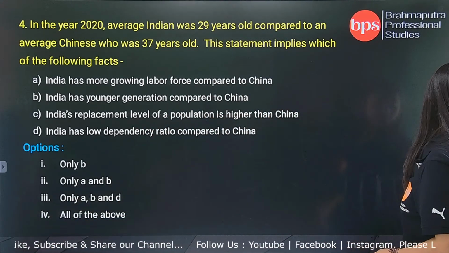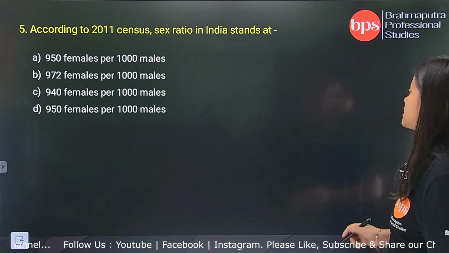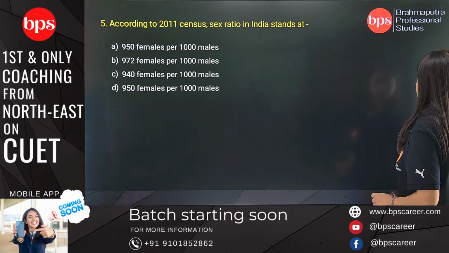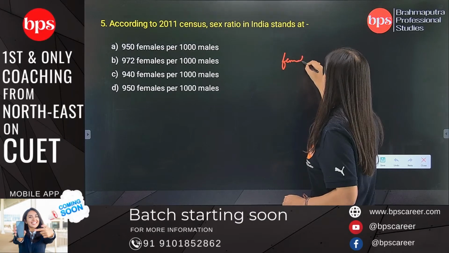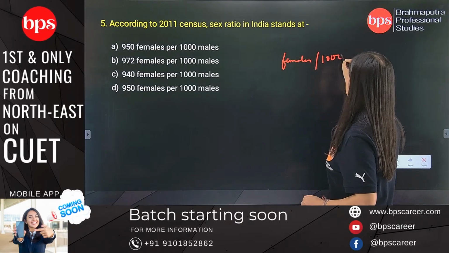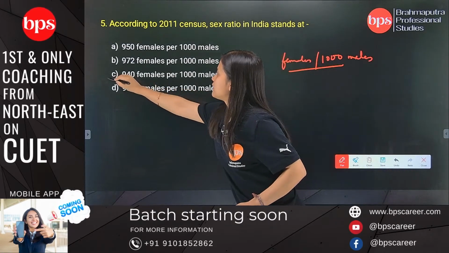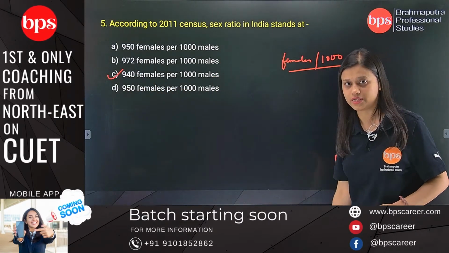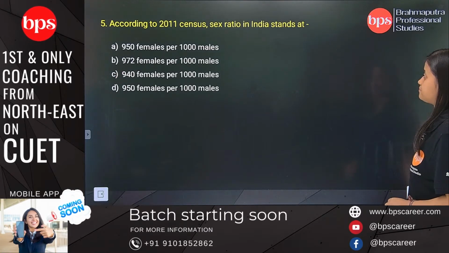Now let's move on to question number 5. According to 2011 census, sex ratio in India stands at, so what do you mean by sex ratio? Number of females per 1000 males. So sex ratio in India stands at 940 females per 1000 males. Now let's move on. Question number 6.